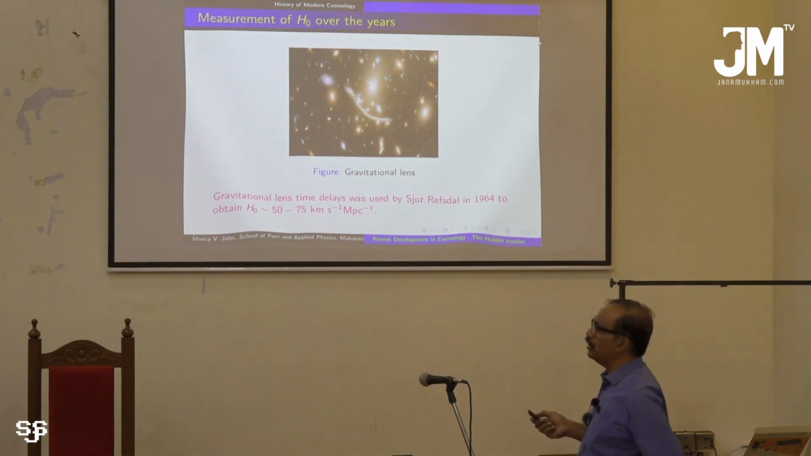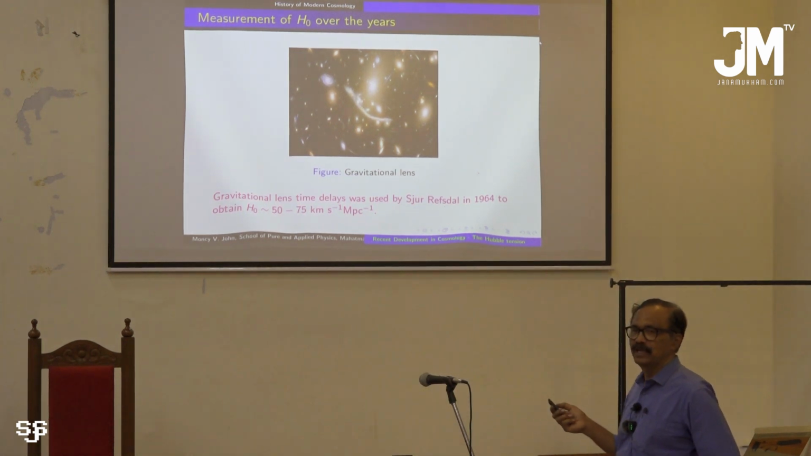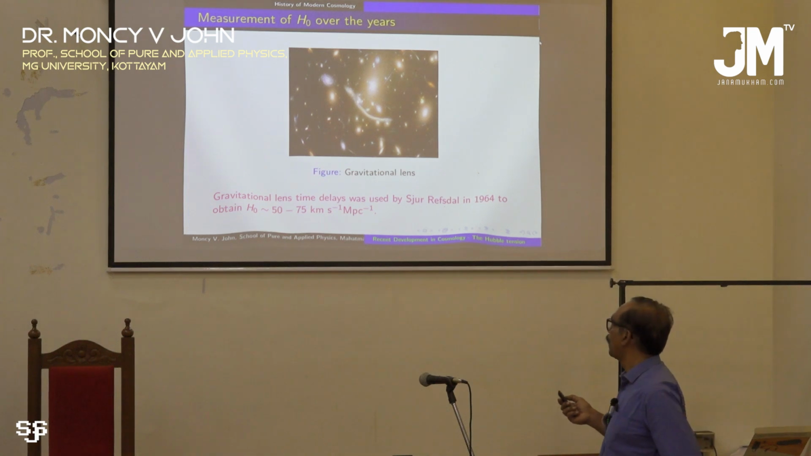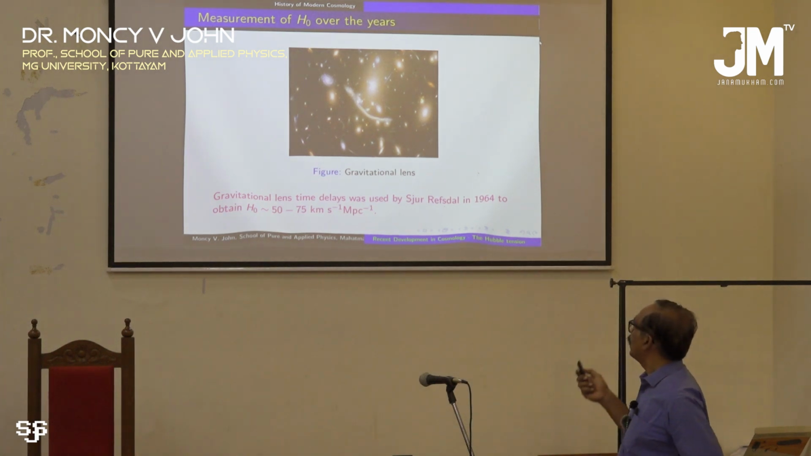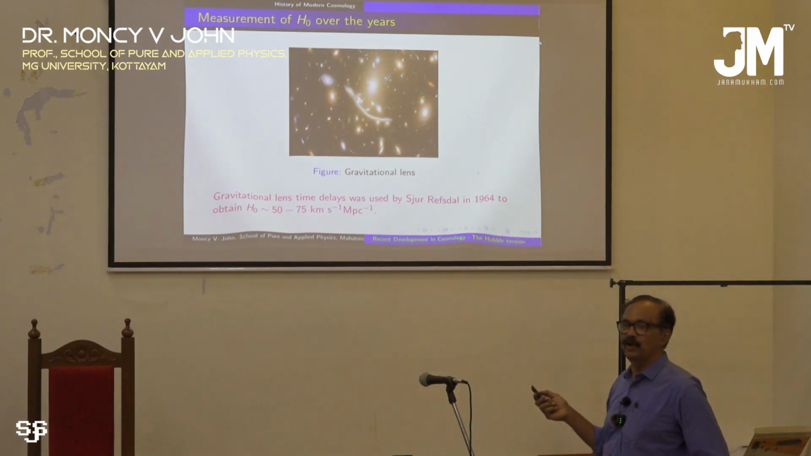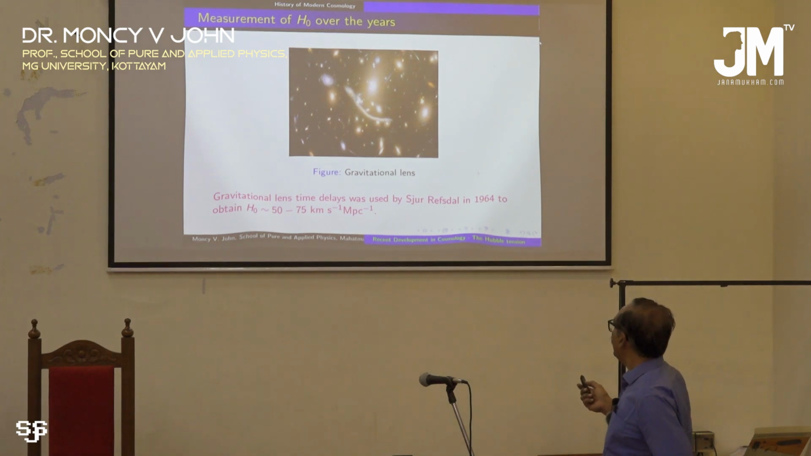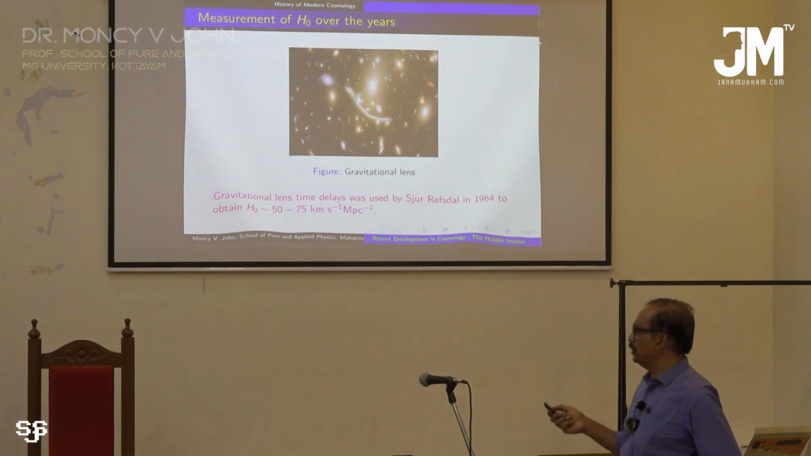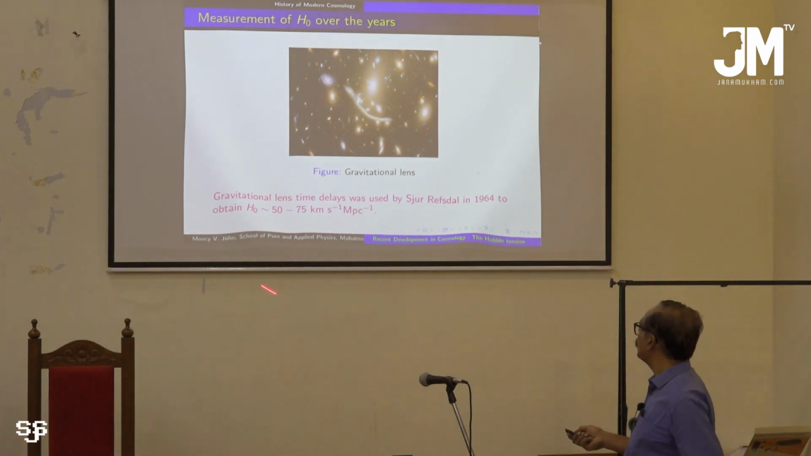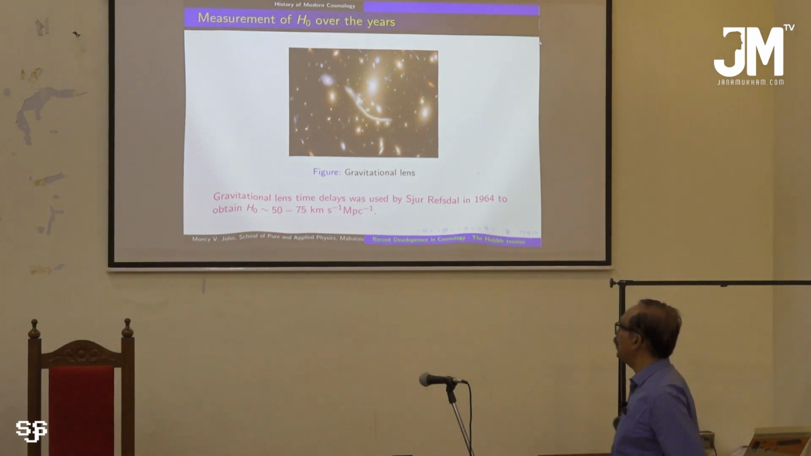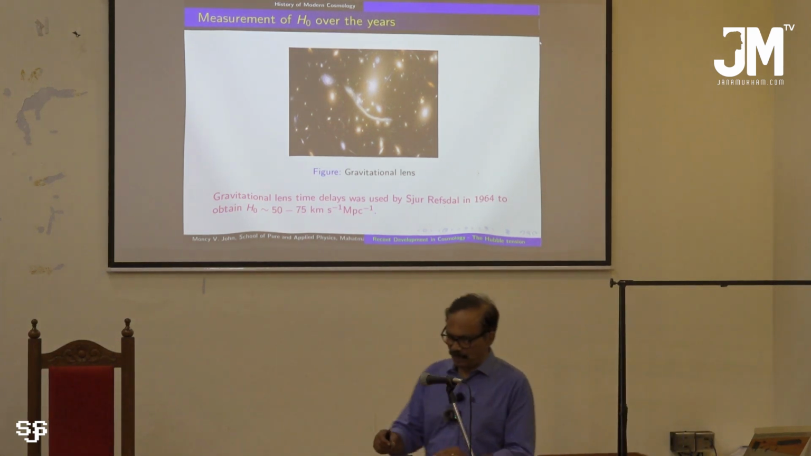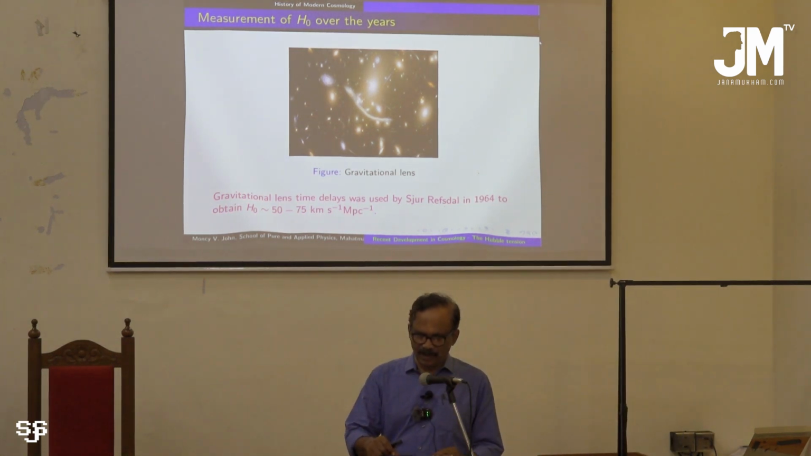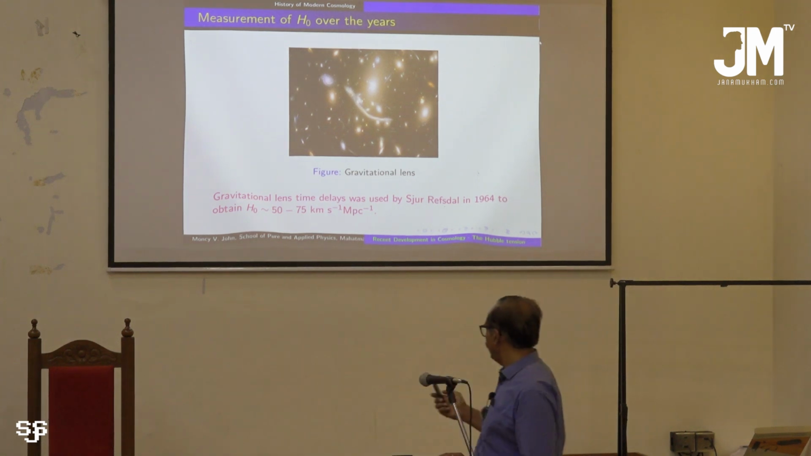So this is another technique. This picture shows a gravitational lensing, and this can again be used to estimate the value of H0. And in 1964, these gravitational lenses were observed and a value of H0 was estimated. The value of H0 in that case was 50 to 75 kilometer per second per megaparsec.